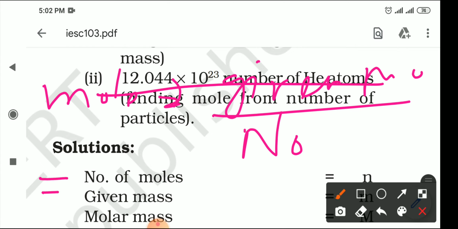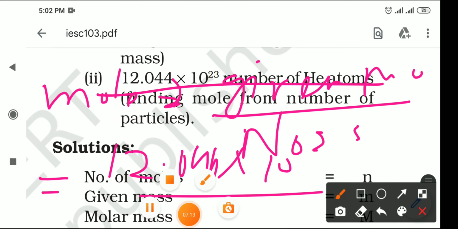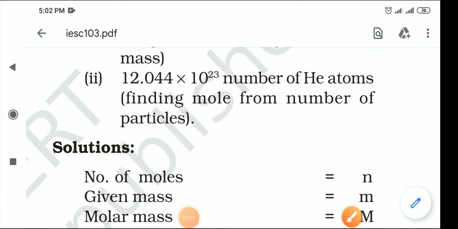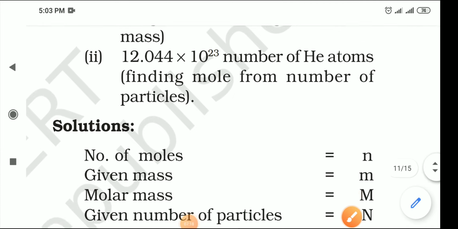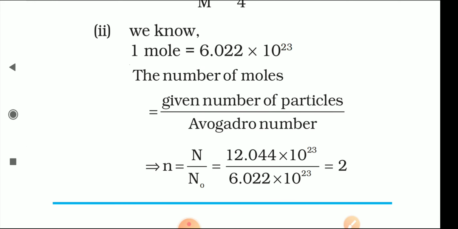So you will divide 12.044 into 10 to the power 23 by 6.022 into 10 to the power 23, and once you divide this you will get the answer approximately 2. What we have done is just put the values: 1 mole equals 6.022 into 10 to the power 23. The given number of particles divided by the Avogadro number of particles gives 12.044 into 10 to the power 23 divided by 6.022 into 10 to the power 23 equals 2. When you cancel that, you clearly get 2 moles.